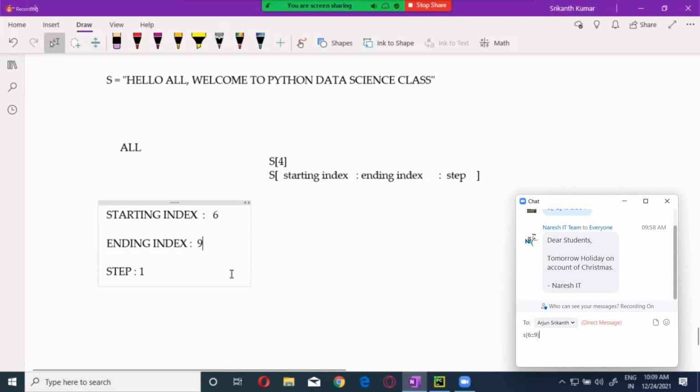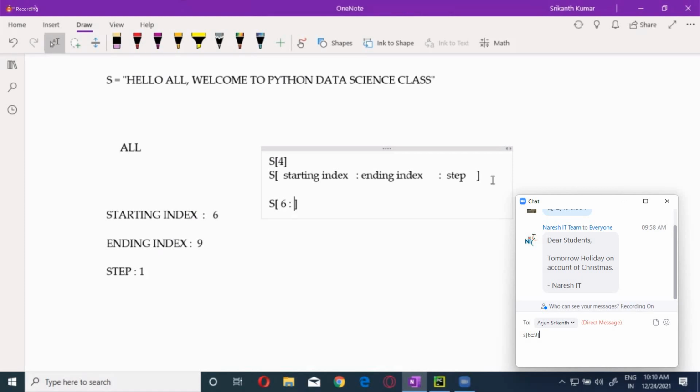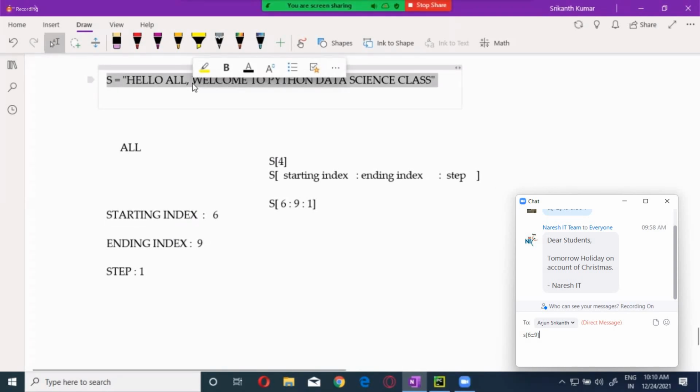Step is equal to 1, don't worry, we'll talk about step. Now I will enter the same thing over here: S, starting index is 6, colon, ending index is 9, colon. Now you should definitely get it all. I will copy it.